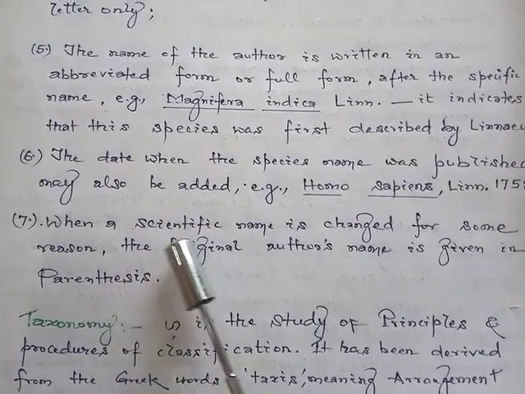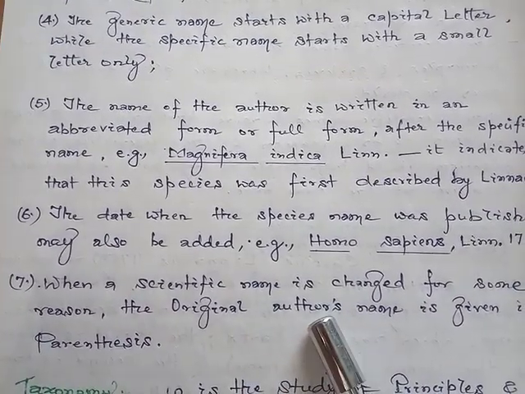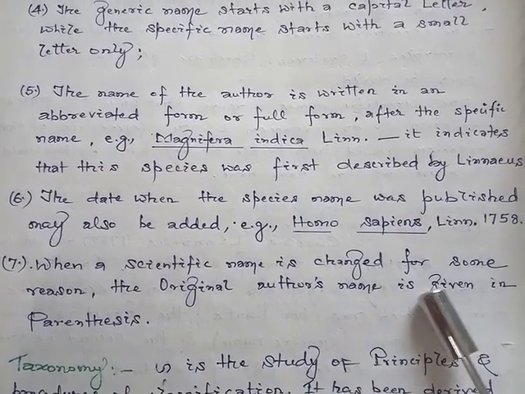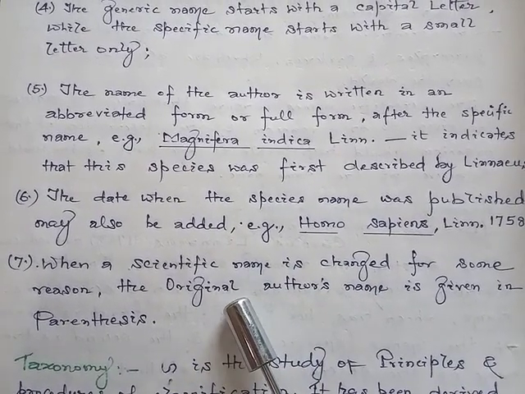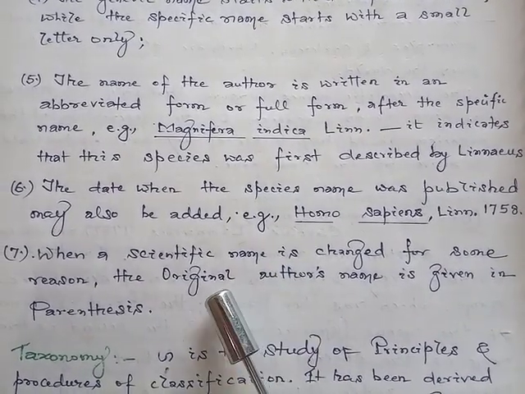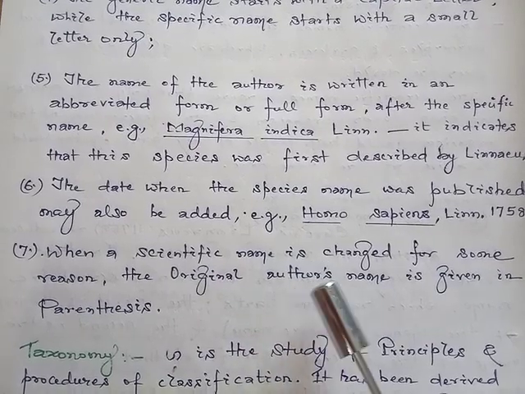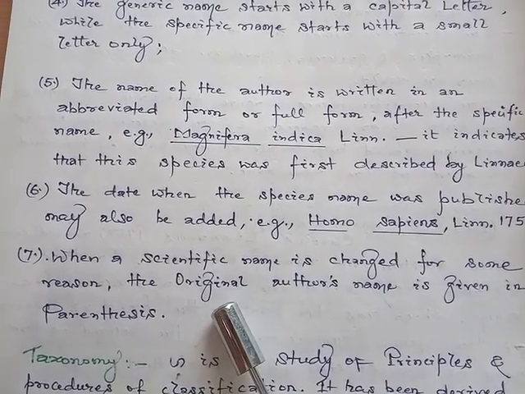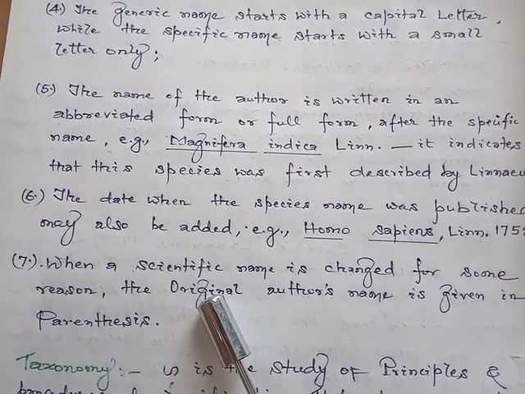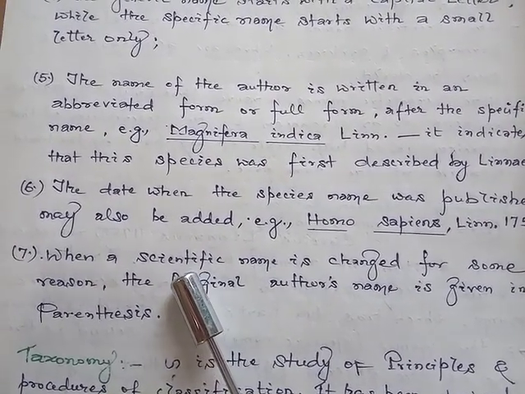Seventh point, when a scientific name is changed for some reason, the original author's name is given in parenthesis. So these are the certain rules which we follow for nomenclature.